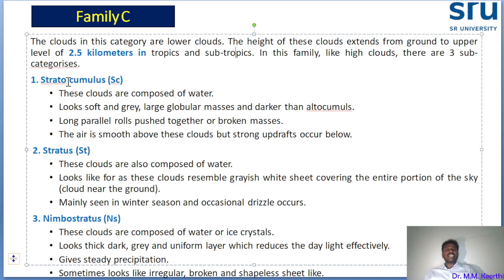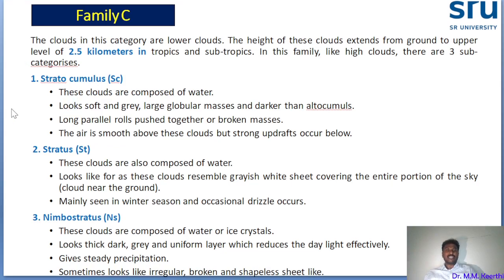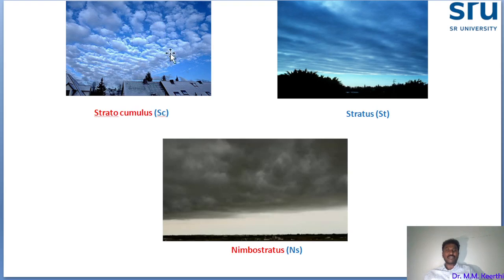Okay, stratocumulus. These clouds are composed of water. You see, previously in family A it was ice crystals, and family B had ice and water combined. Now family C is composed of only water. Okay, how does it look? Stratocumulus. You see this picture, this is stratocumulus.